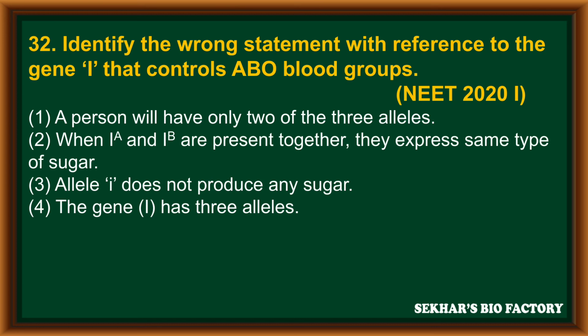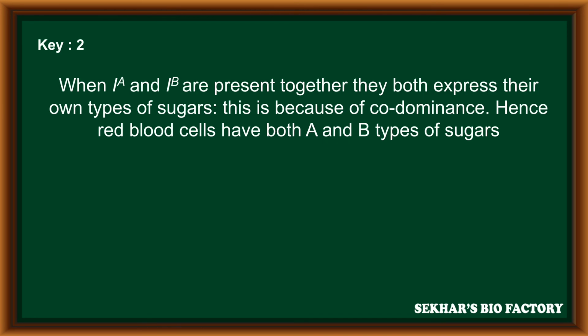In this, the wrong statement is second option. When capital IA and capital IB are present together, they both will express their own type of sugar. That means 2 types of sugars, and this is because of codominance. Hence, the red blood cells have both A and B type of sugars.